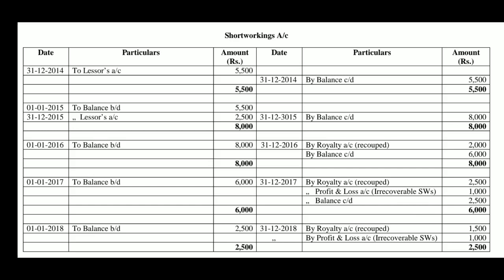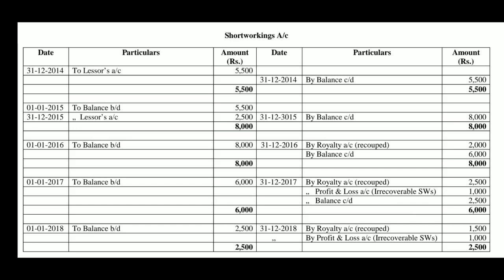Now balance is 1,000 that cannot be carried forward to 2019 because the 3 years period expires now, that becomes irrecoverable, therefore transferred to P&L account. By profit and loss account, irrecoverable short workings 1,000 rupees. In this way, short workings account will not appear for the year 2019.